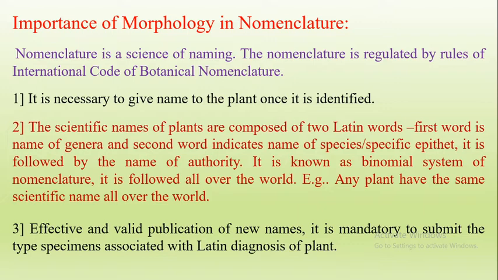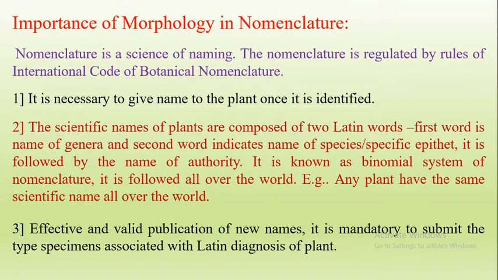I am going to discuss the importance of morphology in nomenclature. Nomenclature is the science of naming. Any unknown plant is identified and given its name. That art of naming is nomenclature. The name of the plant should be given according to the ICBN, the International Code of Botanical Nomenclature.